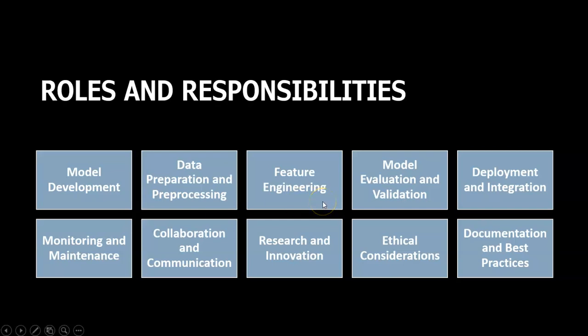And feature engineering. Feature engineering is nothing but we have to select a particular column. For example, in your data set, if there are multiple features, that means multiple attributes, all are not necessarily needed for our analysis. So we select only particular features. So that is about feature engineering. Next, model evaluation and validation. That means he is responsible for evaluating your model, assessing your models, nothing but calculating the metrics of the model which we develop, and validation. Validation is nothing but checking the results.